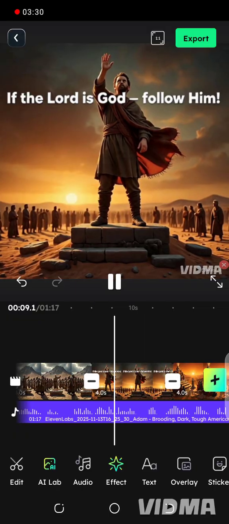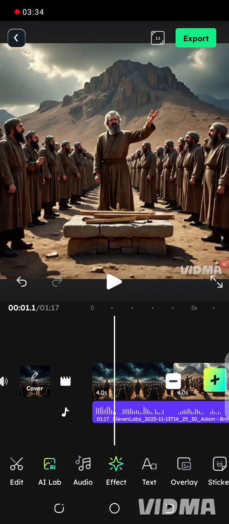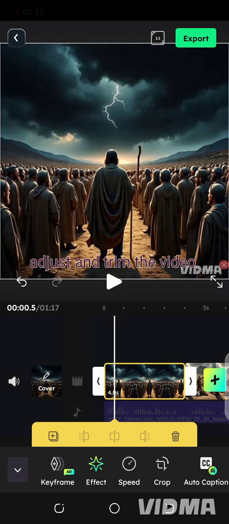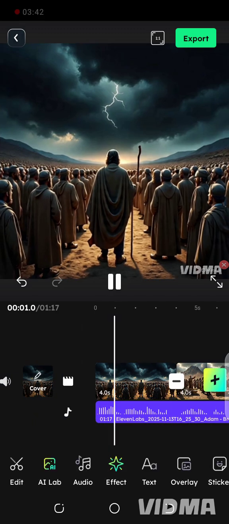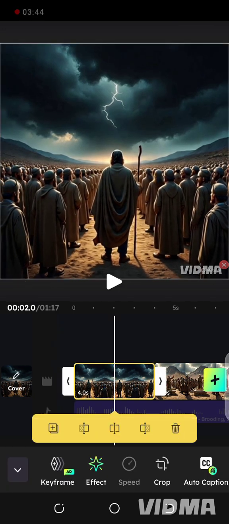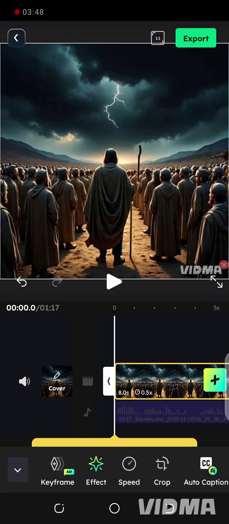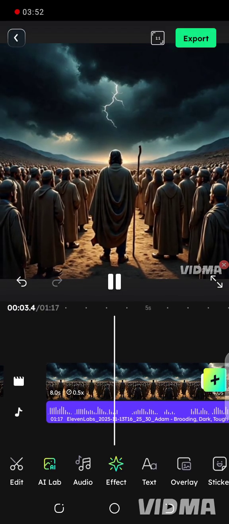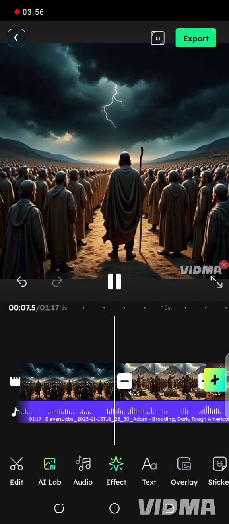This is the part where we will now start our editing. As you can see, from this part, I'll start adjusting and trimming the video. You can reduce the speed of the video. If you reduce the speed, the normal video which is 4 seconds can increase to 8 seconds or 10 seconds, depending on how you reduce the speed.